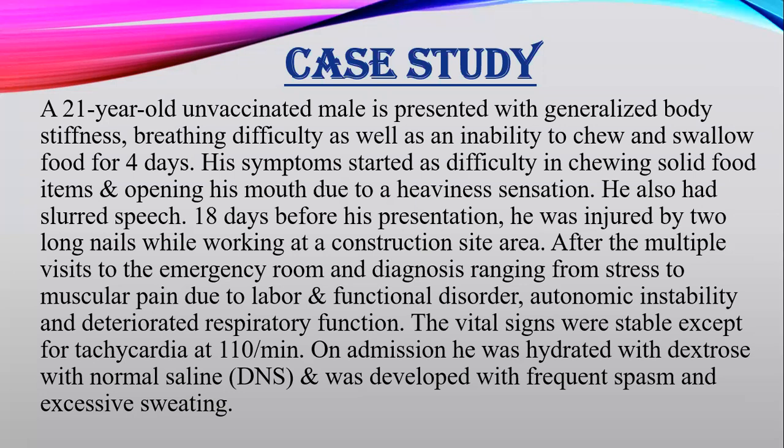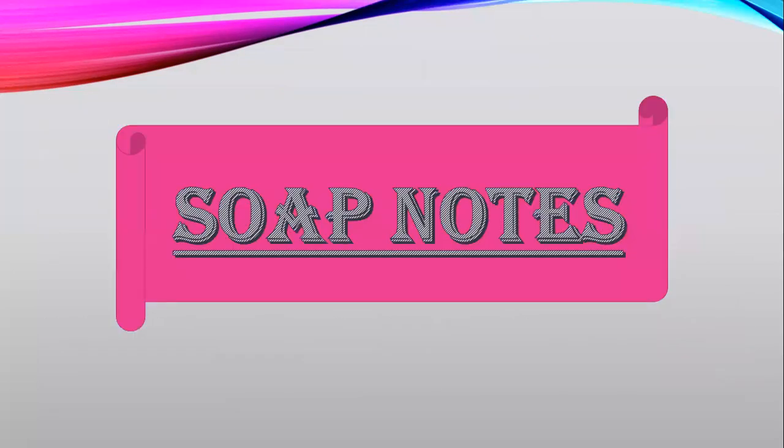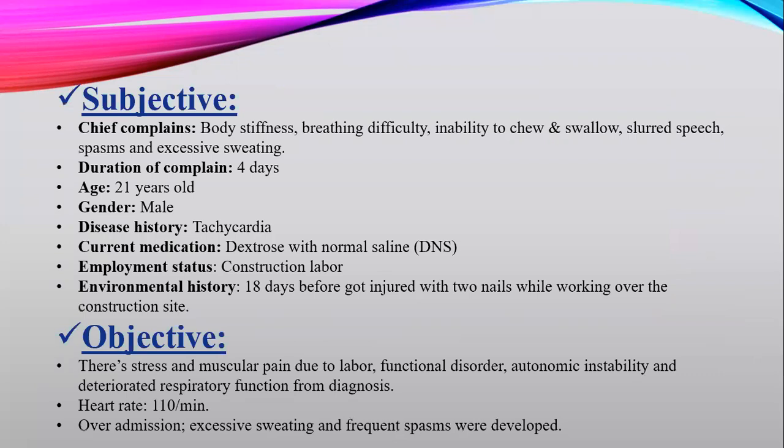Now, for summarizing this case study and presenting it in the form of SOAP notes, we'll start firstly with the subjective. The chief complaints of the patient are body stiffness, breathing difficulty, inability to chew and swallow, slurred speech, spasms, and excessive sweating. He has been facing all these symptoms for 4 days, so the duration of the complaint is 4 days.